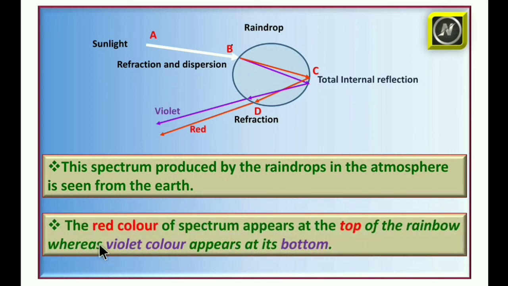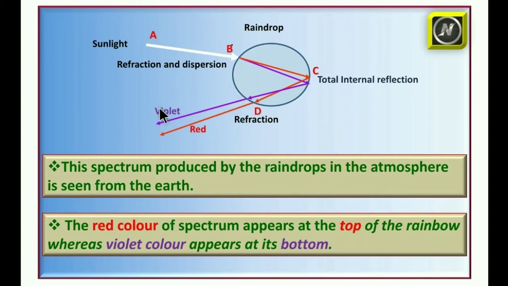If you observe, the red color of the spectrum appears at the top of the rainbow, whereas violet color appears at its bottom. Observe this carefully. In this diagram, the red color is at the bottom and violet color is at the top. But whenever you observe the rainbow, red color is at the top and violet is at the bottom. We will explain this point in the next slides. Keep this in mind.